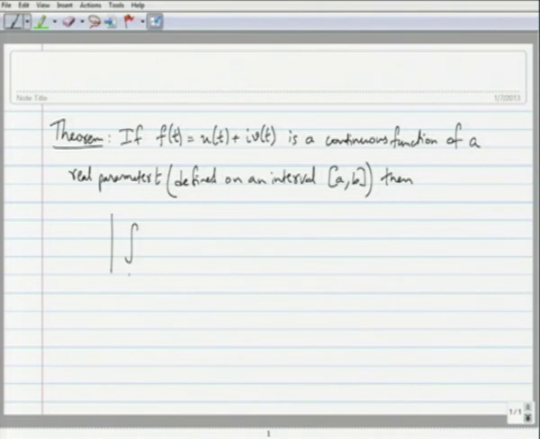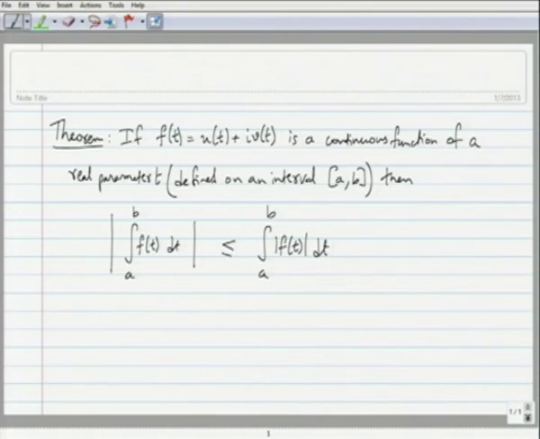Integration from a to b f of t dt is less than or equal to the integration from a to b of the modulus of f of t dt. So, at times when it is difficult to actually compute the complex integration itself, the contour integration itself, due to the complexity of the function involved or due to the complexity of the curve involved, such estimates are useful. We will put them to regular use.